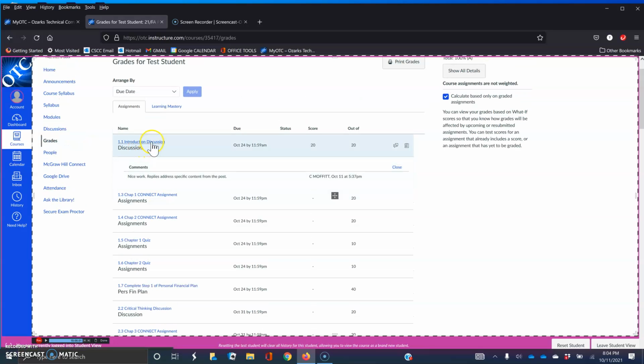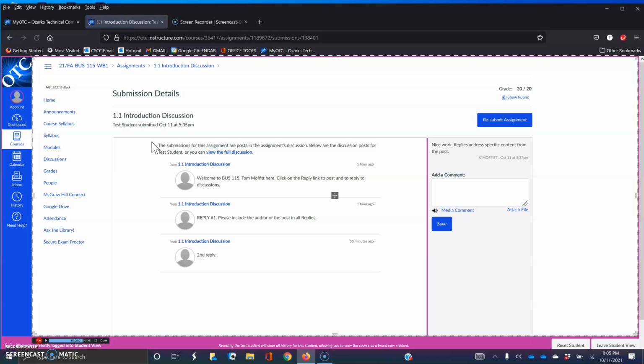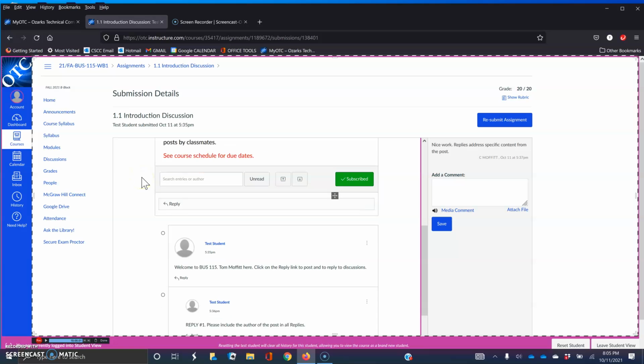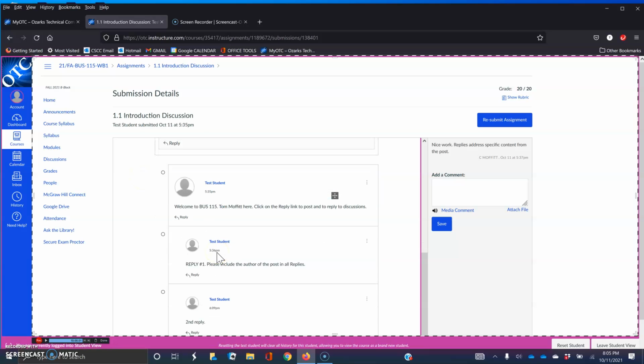One other thing I'd like to show you is about the discussion boards. I think I mentioned there's 2 replies required for every discussion. So if you go into any of the discussions, there's a description. You simply click the reply button here, make your post, and then when you're reviewing some of the posts from your classmates, if you want to reply to one of those, here's a reply button to reply to that.